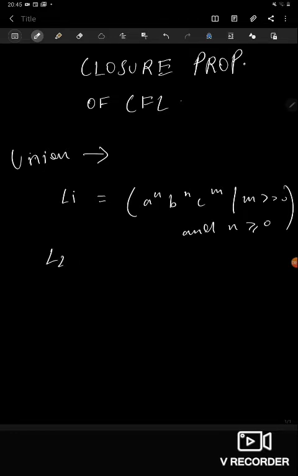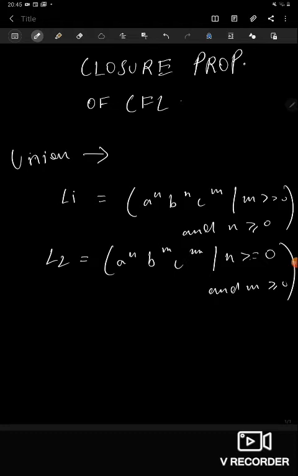Let's also take an L2. L2 is a^n b^m c^m, where n is greater than or equal to 0 and m is also greater than or equal to 0.